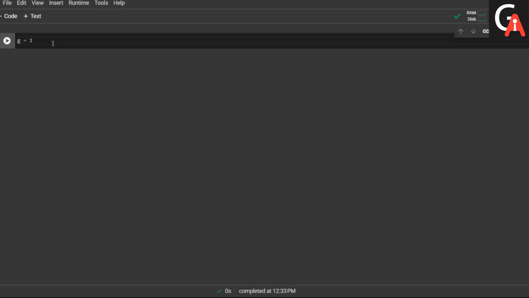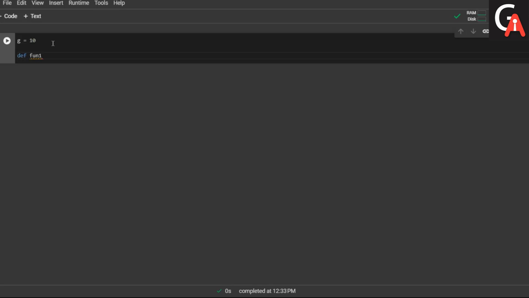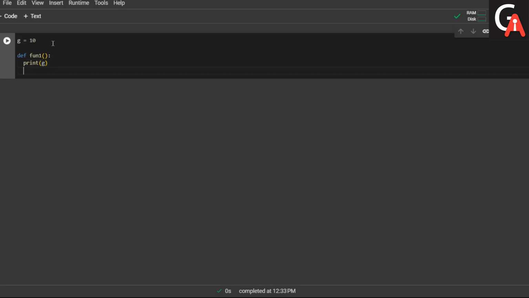Then let's define two functions here. def fun1, it won't take any argument, and try to print the global variable g.